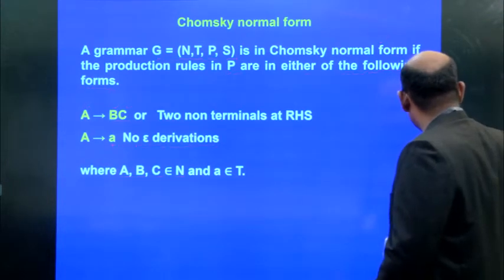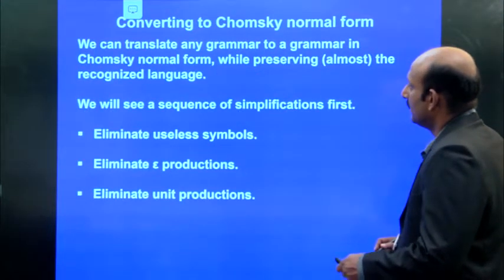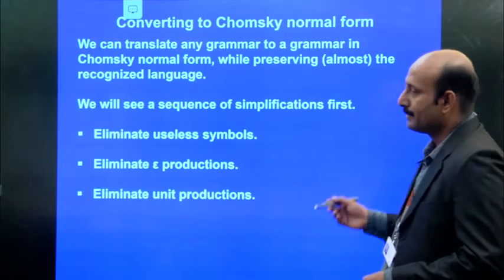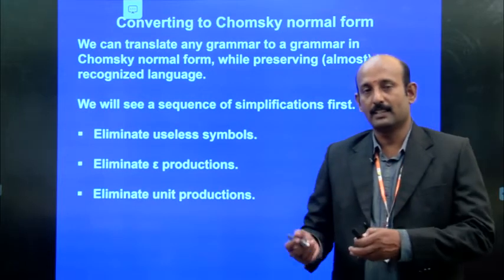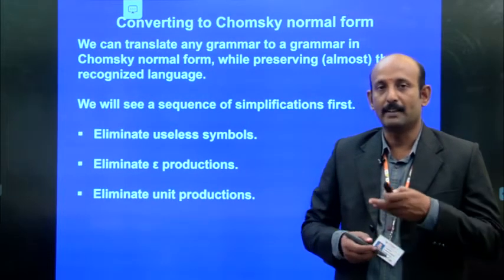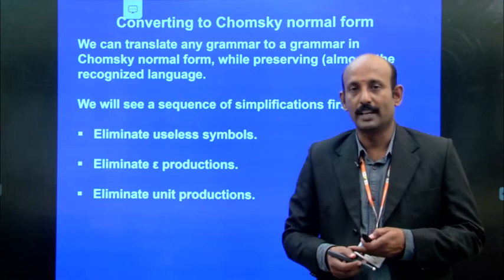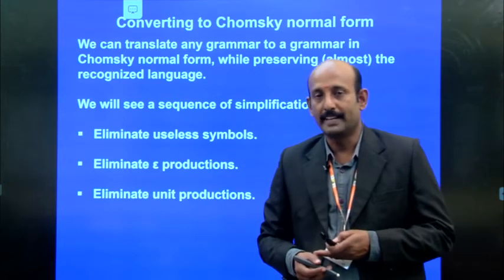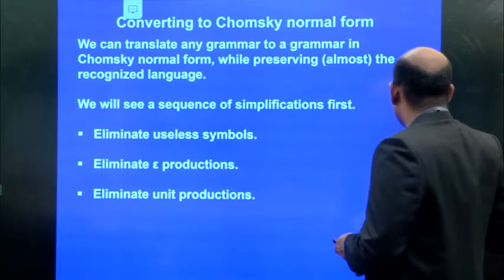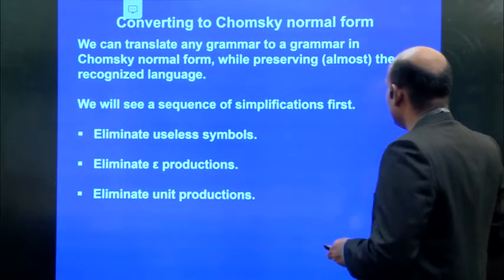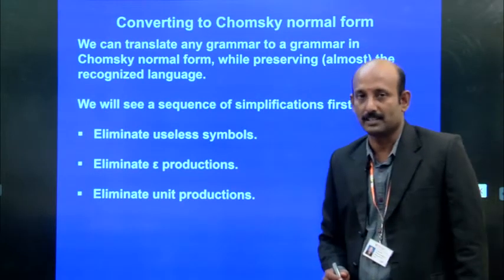Let's see this one. Converting to a Chomsky normal form. So, the given context-free grammar can be converted into Chomsky normal form, abbreviated as CNF. So, we have to go for the simplifications.